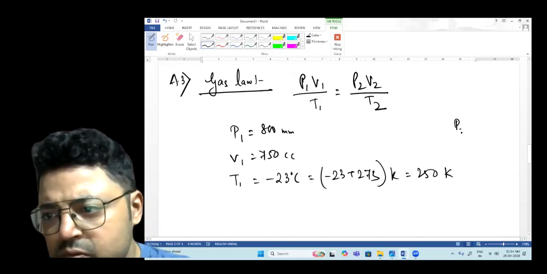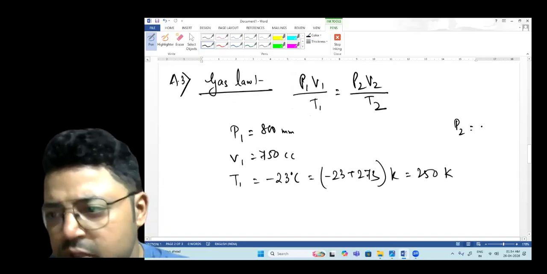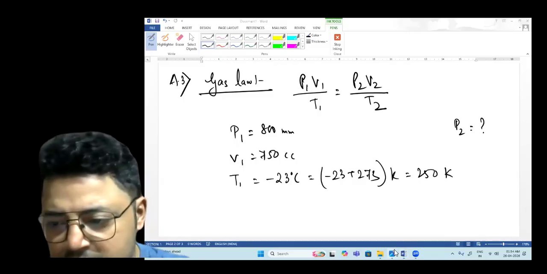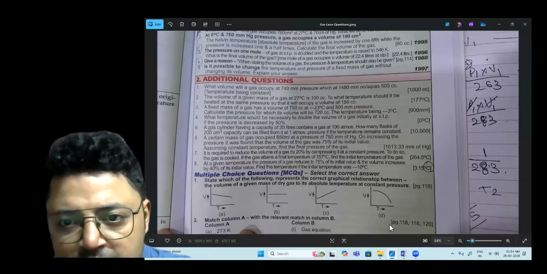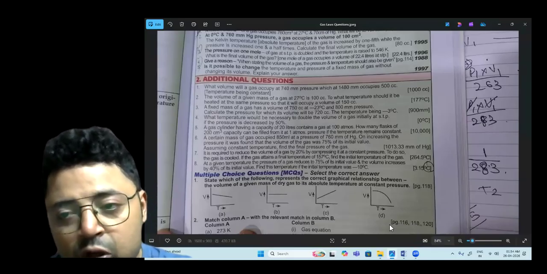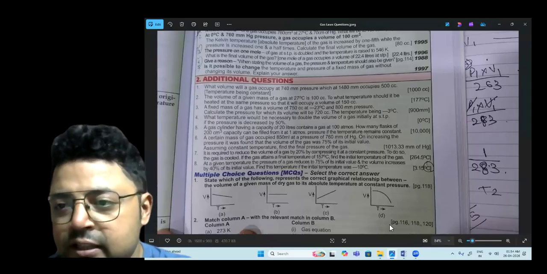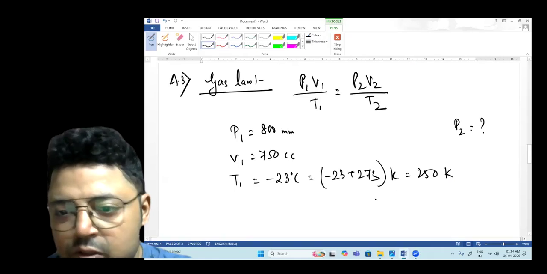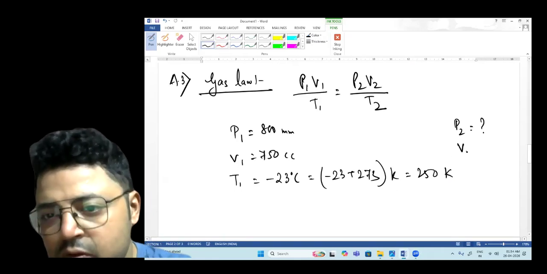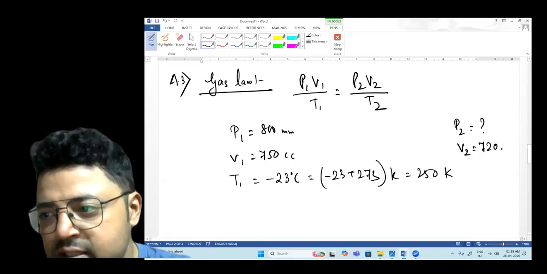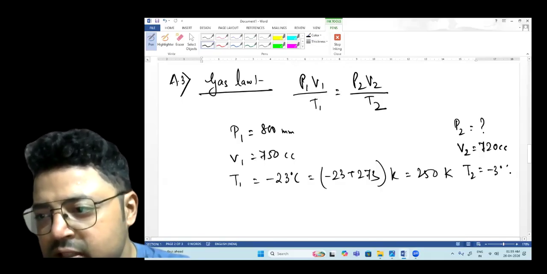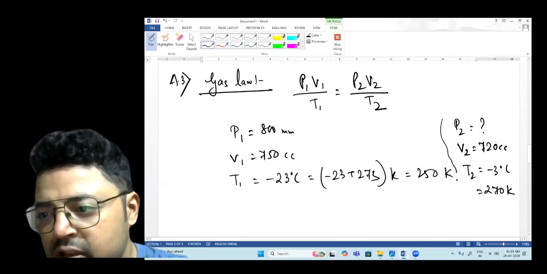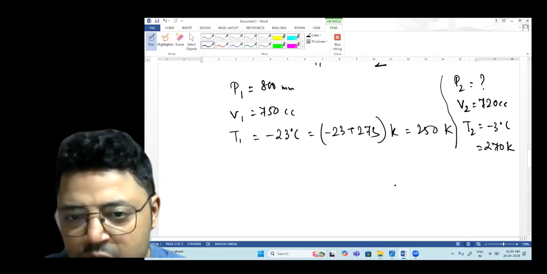P2 is not given, that you have to find out. Just go to the question. You have to calculate the pressure, meaning P2 you have to find out. Volume V2 is 720 and temperature is minus 3 degrees Celsius. So V2 is 720 cc and T2 is minus 3 degrees Celsius, or 270 Kelvin. Okay, so this is what you have to do.